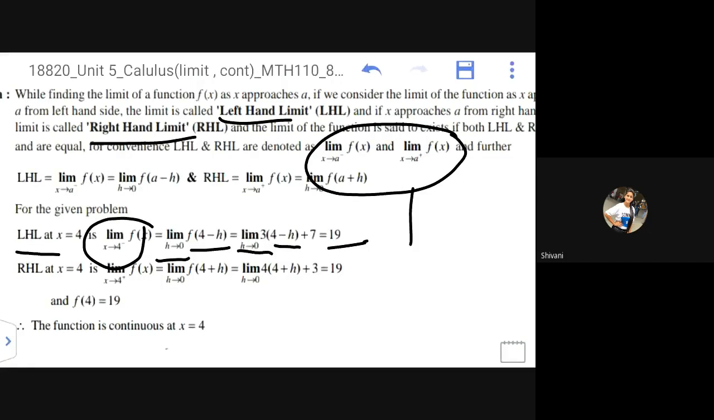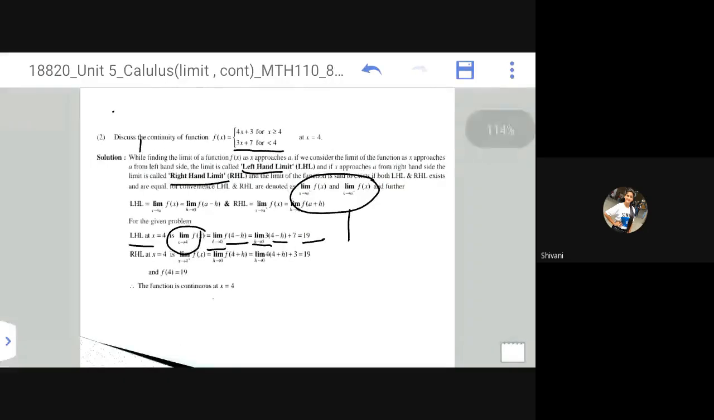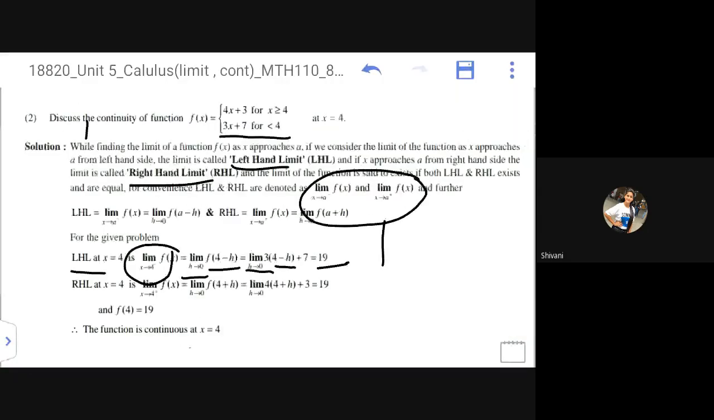And if we directly calculate f(4), here we can see x greater than or equal to 4 gives me 4 into x plus 3. So directly if I put the value of x as 4, obviously it will give me 4 into 4, 16, plus 3, 19, correct? So this will give me f(4) equal to 19. It means we have a function which is continuous at x equal to 4, correct? So this is what we have.